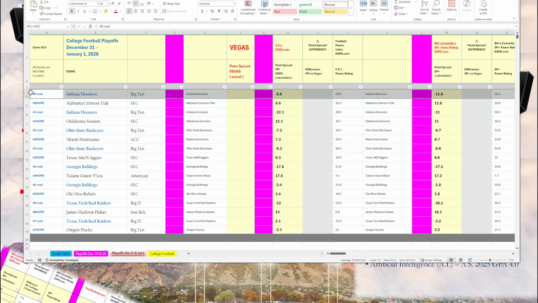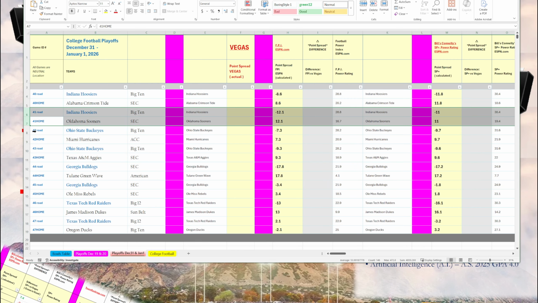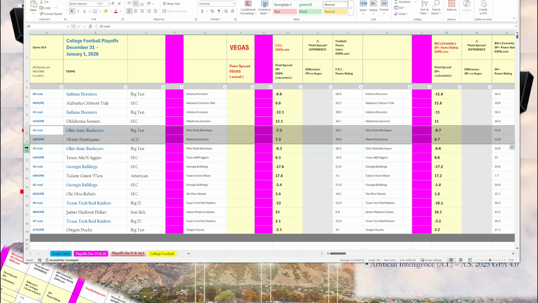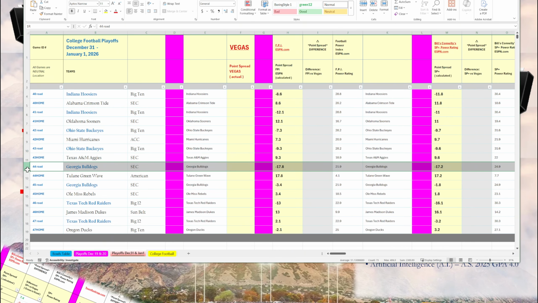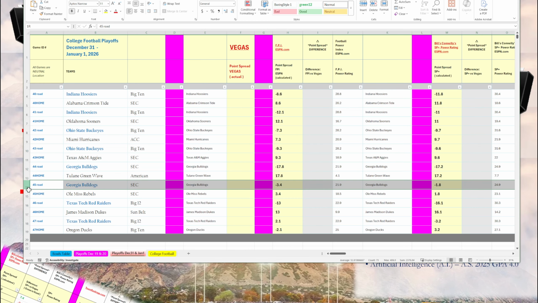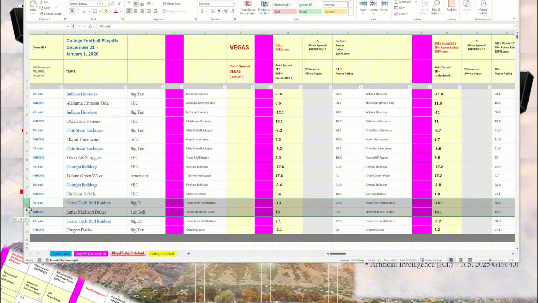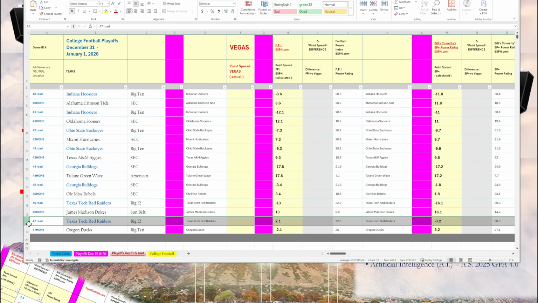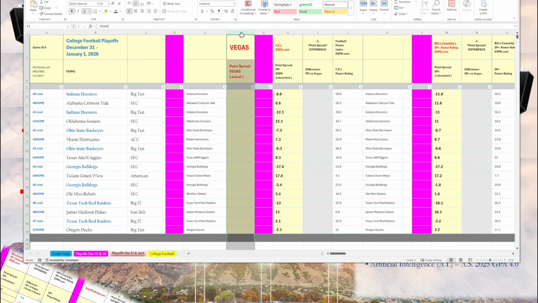So I have information for Indiana, Alabama, Indiana, Oklahoma, Ohio State, Miami, Ohio State, Texas A&M, Georgia, Tulane, Georgia, Ole Miss, Texas Tech, James Madison, Texas Tech, Oregon. The only thing missing is the actual Vegas point spread, which will be posted by Vegas after the first round of the playoffs. So this information is not available at this time.